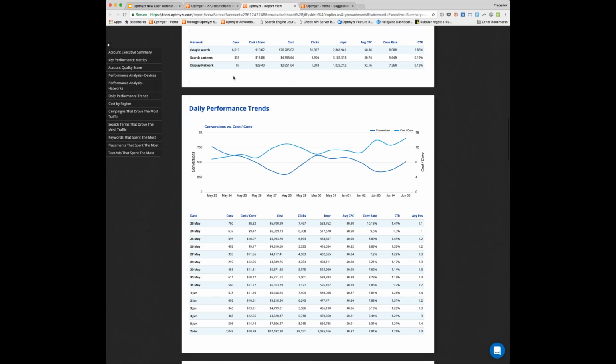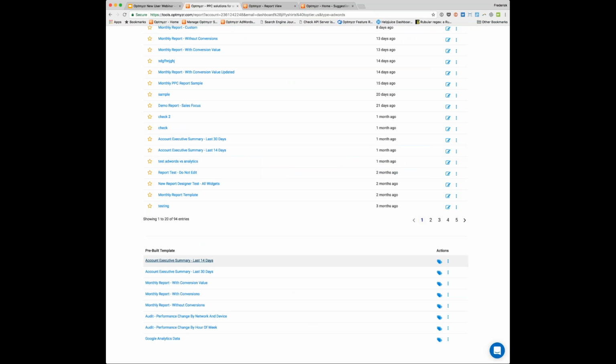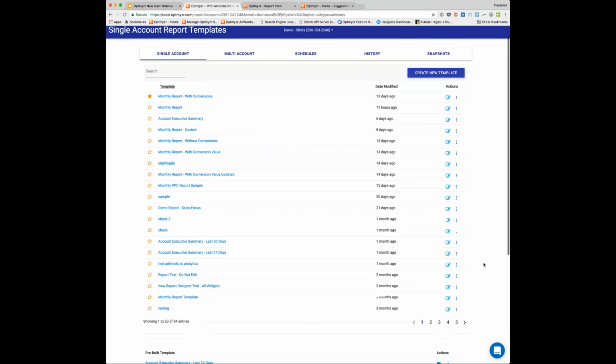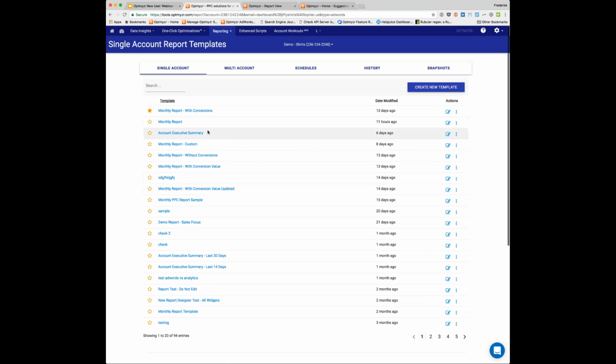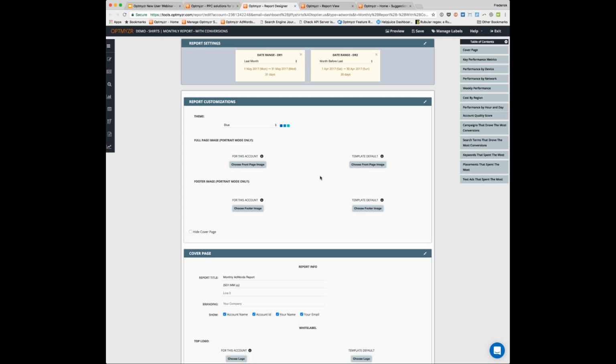Now, the real power of the tool in Optmyzr is that virtually everything in our system can be customized. So what you would do here is you would say, duplicate that report for me. Once you've duplicated it, it becomes one of your templates. And now once you have it here, you can go and open up the edit mode. In the edit mode, we'll show you each of the widgets that is being used to drive some information.